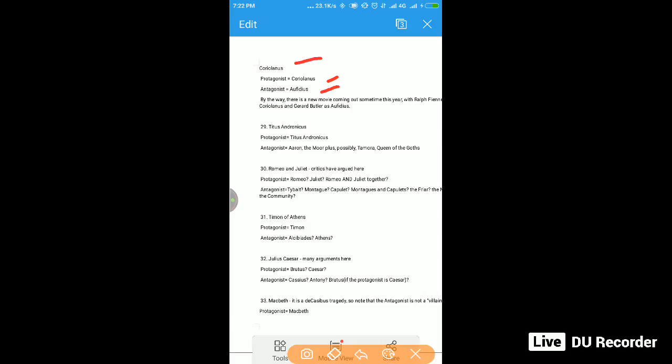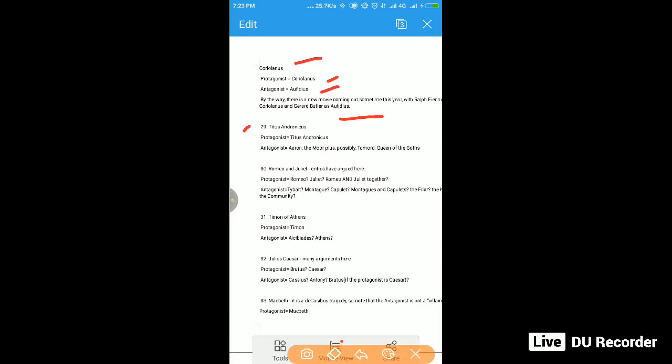So let's go ahead and let's see all the protagonists. So the protagonist was Coriolanus and the antagonist was Aufidius. And here you can see, by the way, there is a new movie coming sometime. It was Ralph Fiennes. It's an English movie, a Hollywood movie.